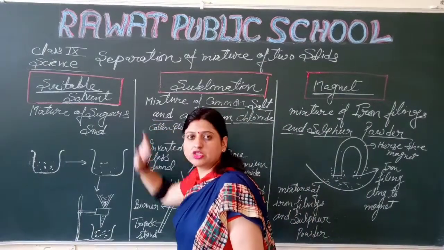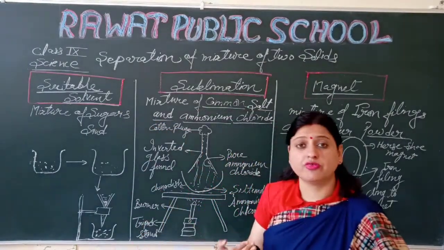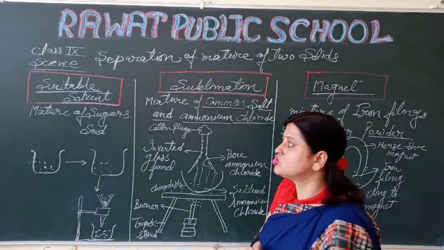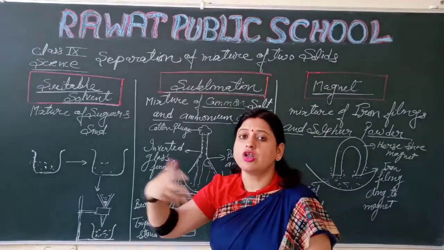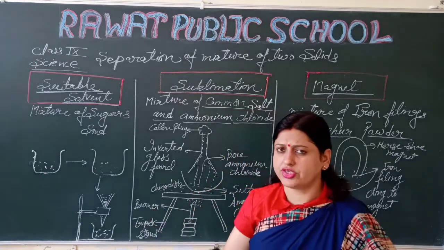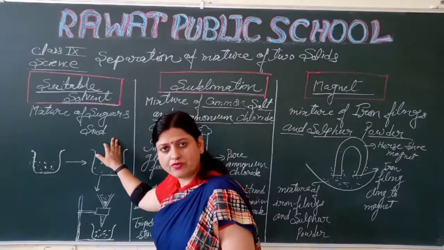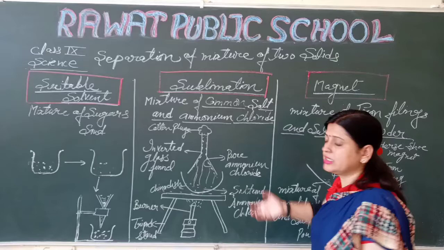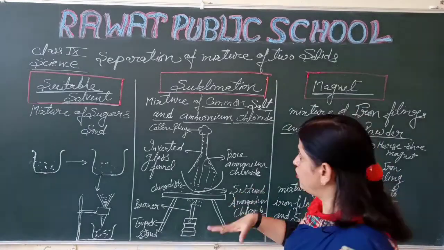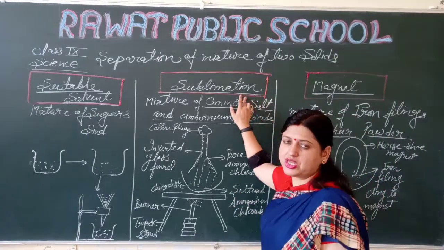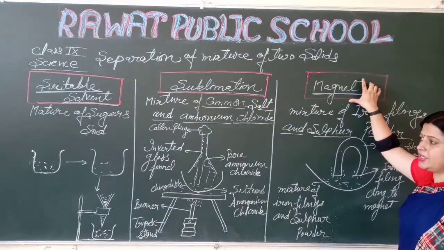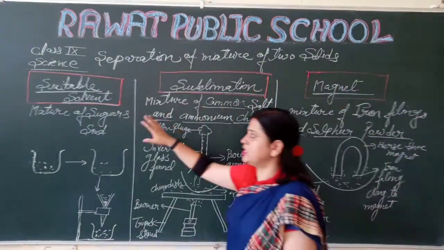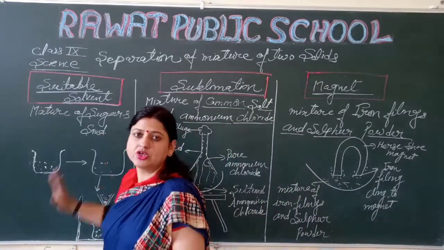First is a suitable solvent. As everyone knows, the solvent is the substance in which a solid is dissolved. The substance in which we dissolve the mixture is our solvent. Then sublimation, everyone knows about sublimation, and the magnet. So here I am starting with a suitable solvent.